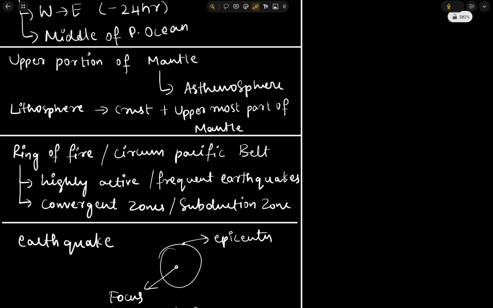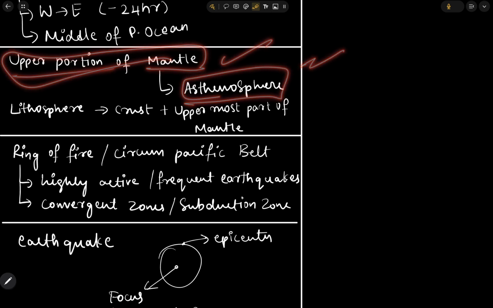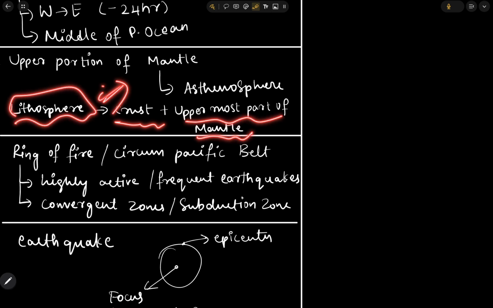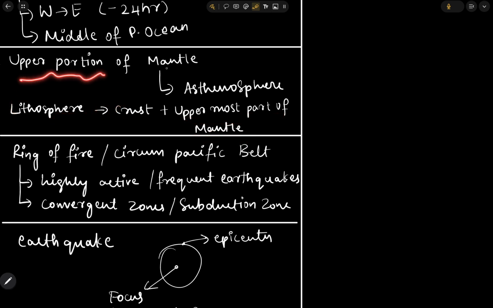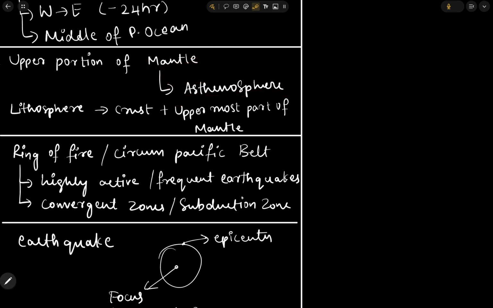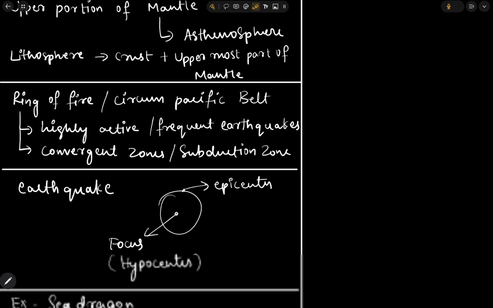Okay, let's see. First of all, the upper portion of the mantle is known as the asthenosphere, and the crust plus the uppermost part of the mantle is commonly known as the lithosphere. Just see here, the upper portion of only the mantle is known as asthenosphere, but including the crust and the uppermost part of the mantle is known as lithosphere.